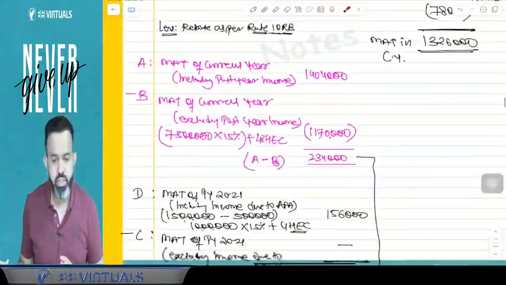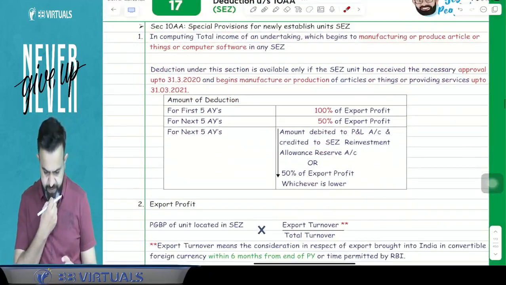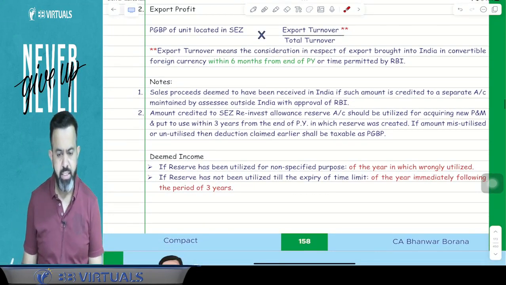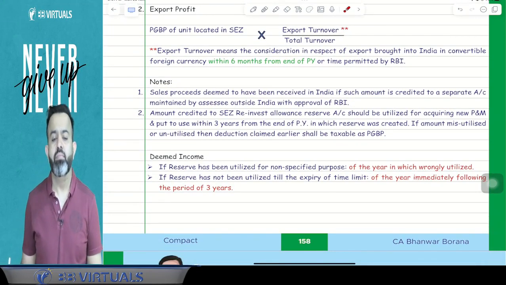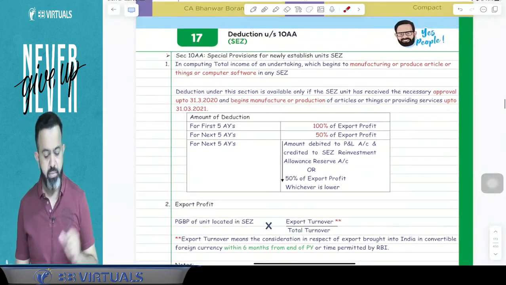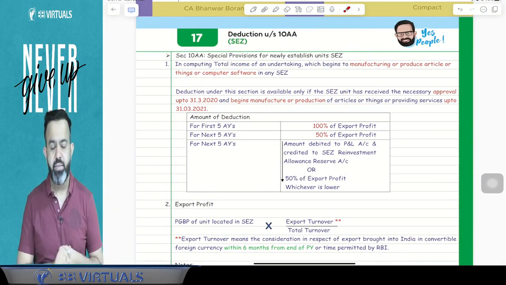On this page where section 10AA is given, deduction under section 10AA.